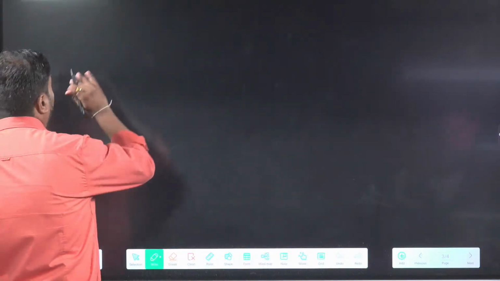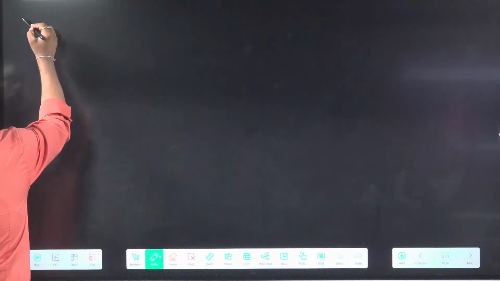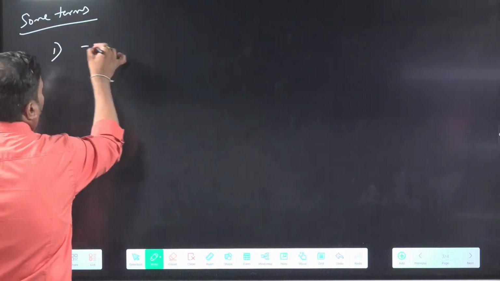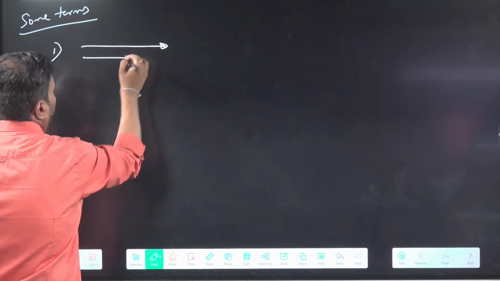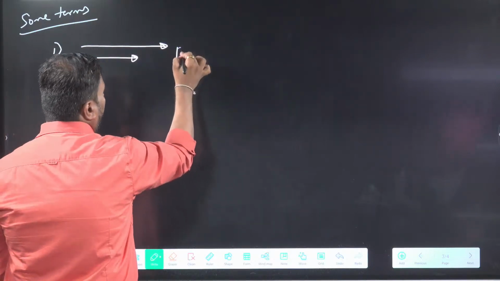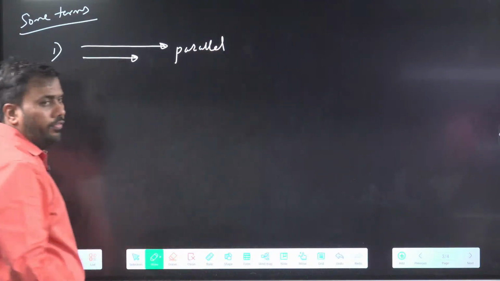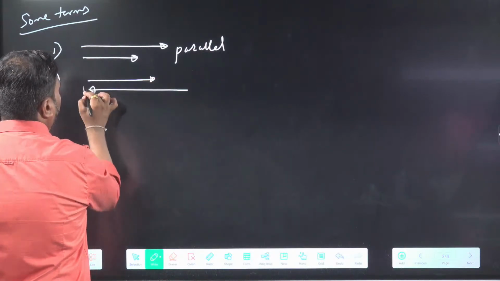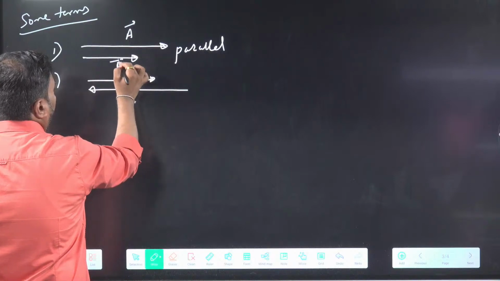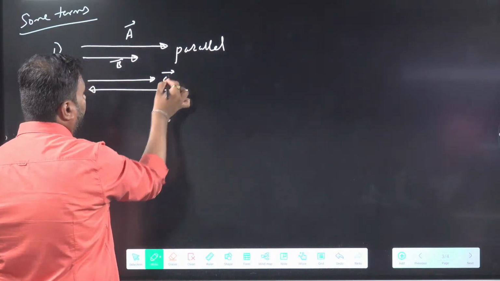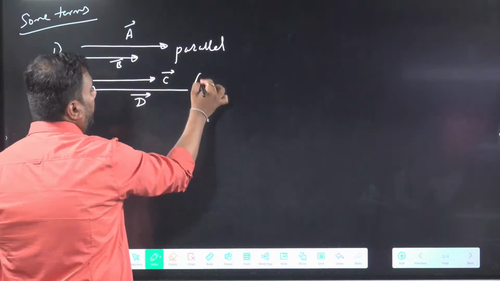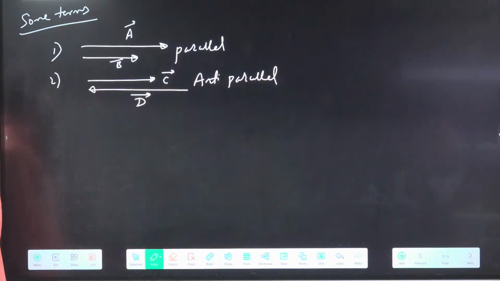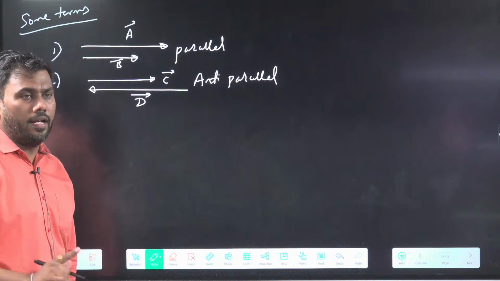Let's discuss some more terms associated with vectors. If two vectors have same direction, like parallel lines, we say these are parallel. Of course, same direction vectors will be called parallel. And if their directions are reverse of each other, let's say this C vector and D vector are in opposite direction, we say they are anti-parallel. Not opposite, anti-parallel.